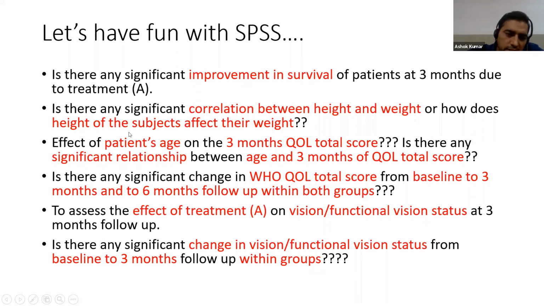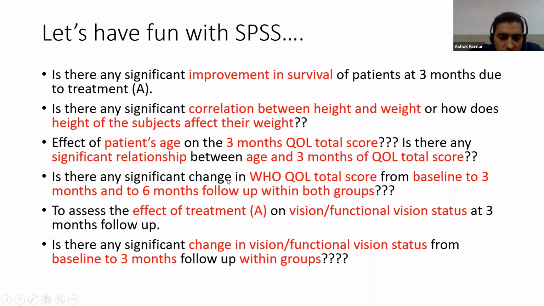Effect of patient's age on the 3-month quality of life score. Patient age is quantitative, and 3-month quality of life is also quantitative. So we can use Pearson correlation coefficient or Spearman rank correlation coefficient on the basis of normalcy.